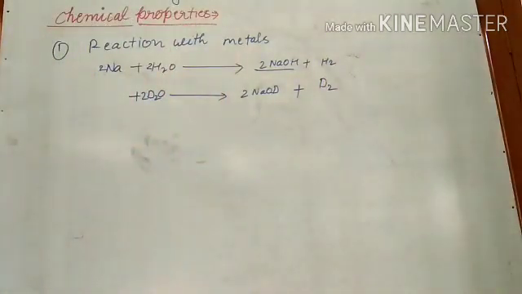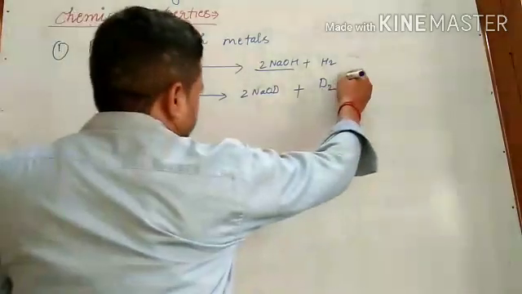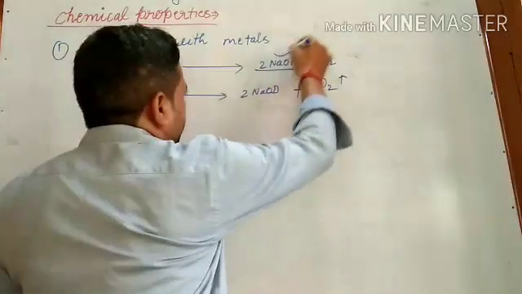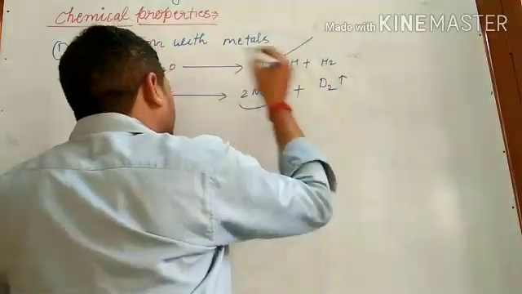Sodium deuteroxide plus D2. So what you have seen is that it has similar properties in reaction with metals. When it reacts with metals, it forms deuterium oxide. So sodium hydroxide and sodium deuteroxide.